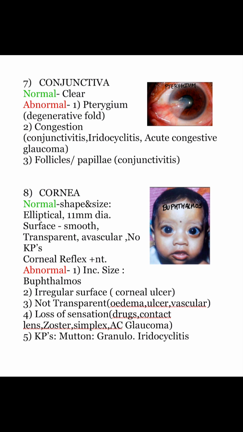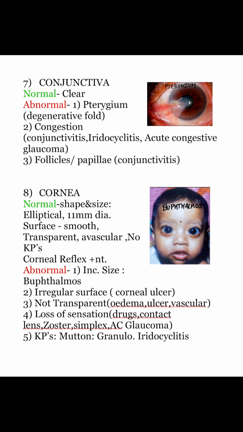Next is conjunctiva. Normally it should be clear. Abnormal conditions like pterygium, there is a degenerative fold. We can also see congestion in conjunctivitis, iridocyclitis, acute congestive glaucoma. Follicles or papillae can be seen in conjunctivitis.